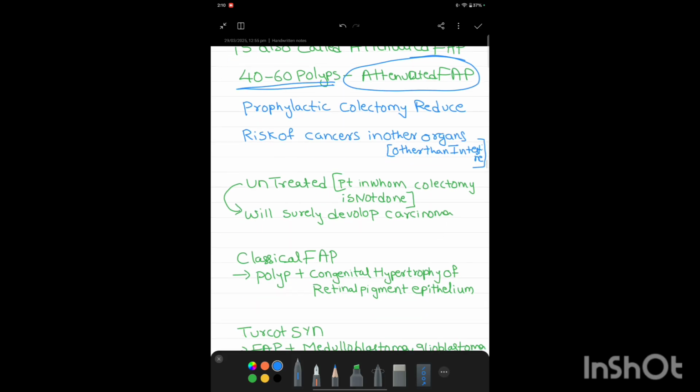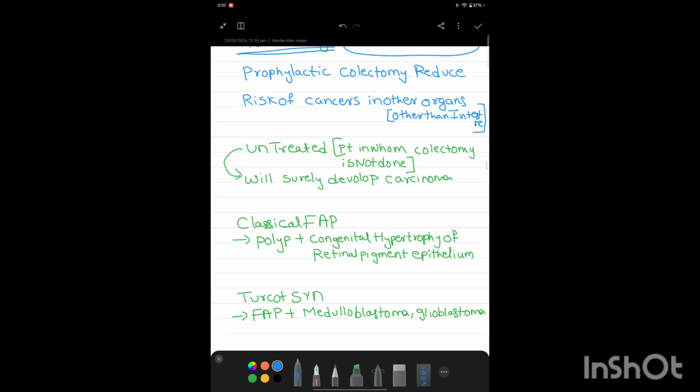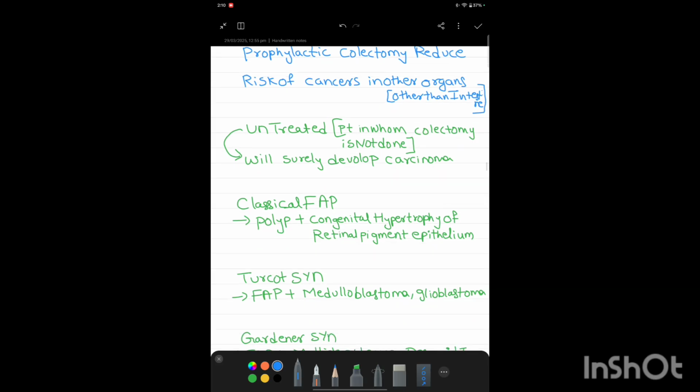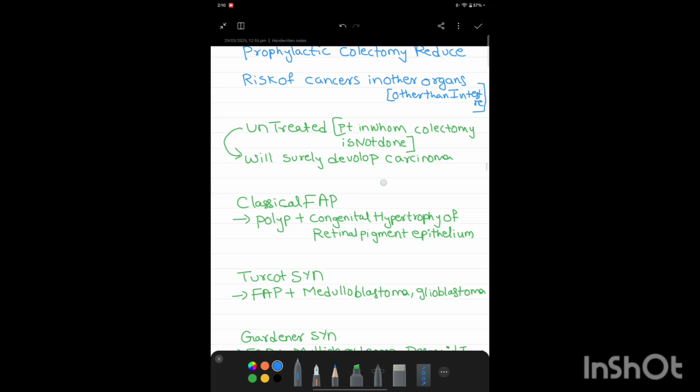See, in FAP, prophylactically, when you notice more than 100 polyps in the colon, you have to do the colectomy. Colectomy reduces the risk of cancer, not only in the colon, it will also reduce the risk of cancer in organs other than the intestine. In extraintestinal organs also, the risk of cancer is reduced by doing the colectomy. If the colectomy is not performed in FAP, the person will develop carcinoma.